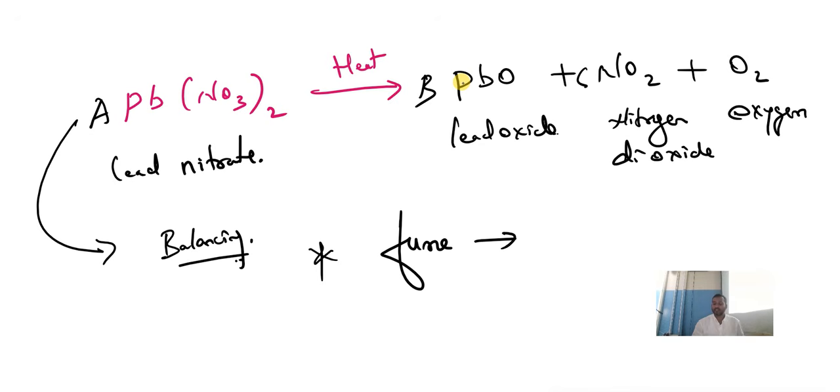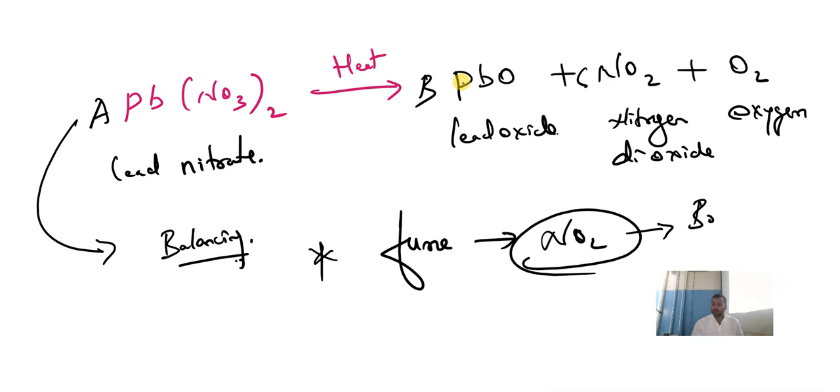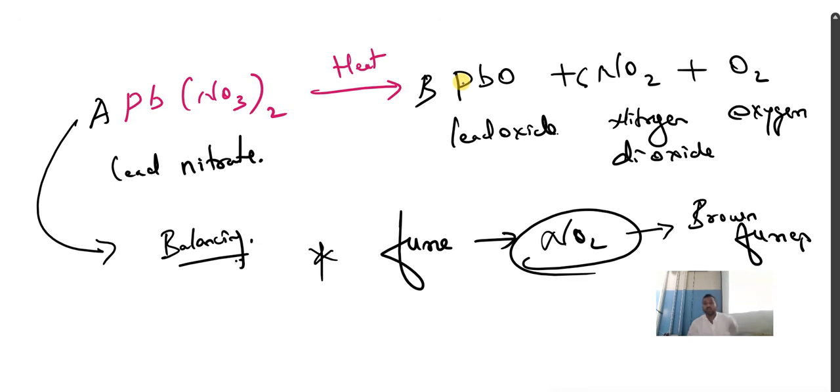Fume means what? Gas. Which gas? Nitrogen dioxide is a gas, NO2. So these NO2 gases are coming in the form of brown fumes. Remember this color, brown. Nitrogen dioxide is nothing but brown fume. Don't forget that word.